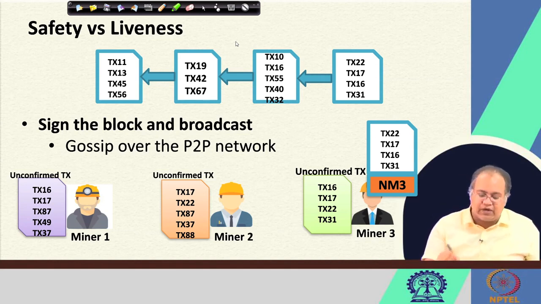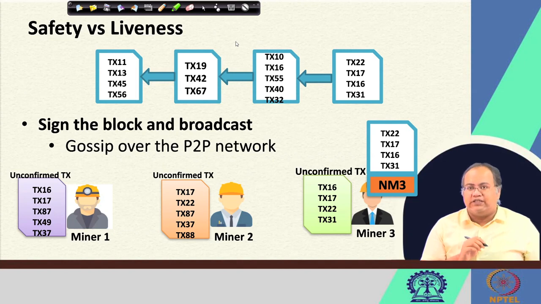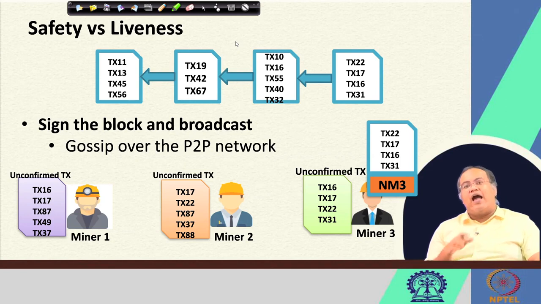And that block contains the proof, and by virtue of that, generating the nonce is difficult, but verification of the nonce is easy, because for the verification you have all the information in hand: you have the Merkle root, you have the timestamp, you have NM3, and at the same time you have the previous block hash. So, you can just use those values to compute the current block hash and check whether it is equal to the block hash of miner 3 or not. Once you have done that validation, a miner can simply accept that, well, I have failed for this instance.